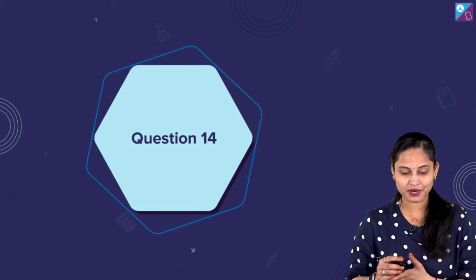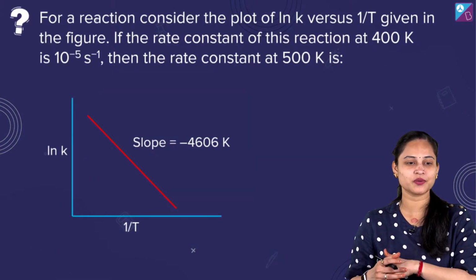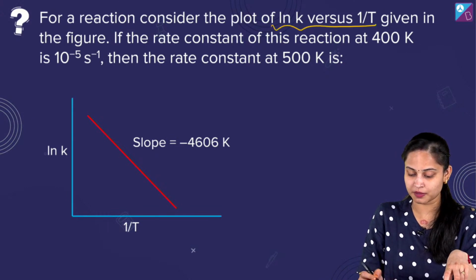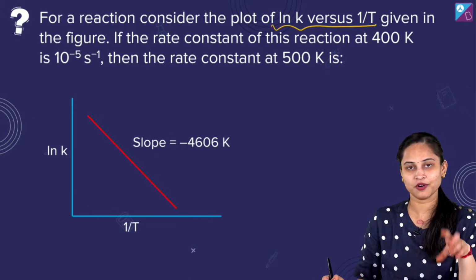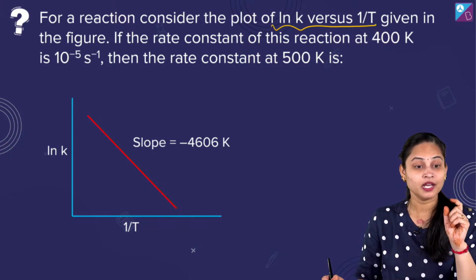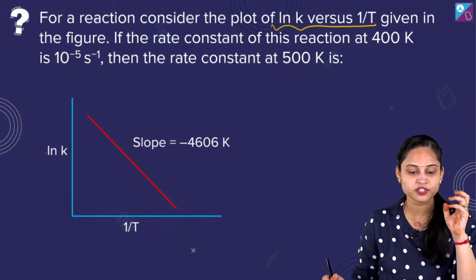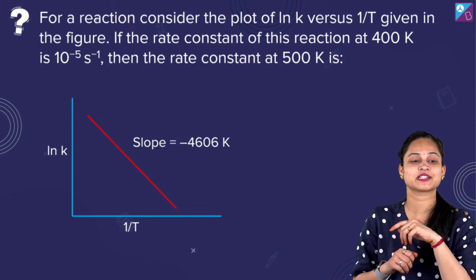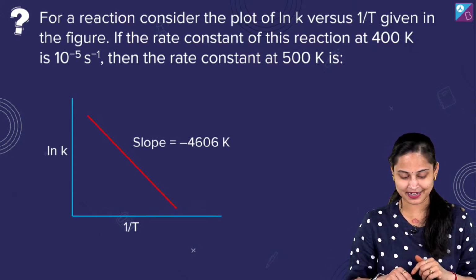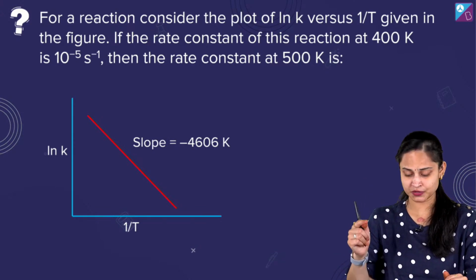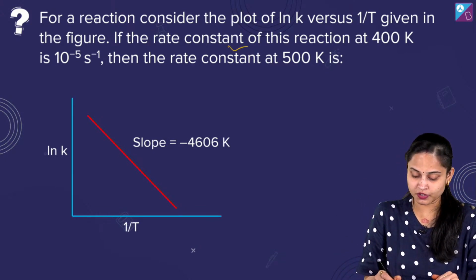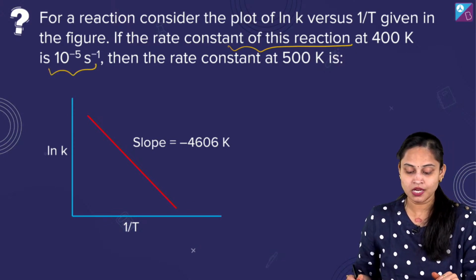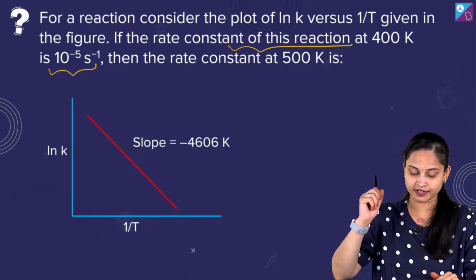Okay, चलिए क्वेश्चन नंबर 14 की बात करते हैं, and it's also a good question. For a reaction, consider the plot of ln k versus 1 by t. Again, it's the question of chemical kinetics. ln k versus 1 by t given in the figure. If the rate constant of the reaction at 400 Kelvin is 10 raised to power minus 5 second inverse, then the rate constant at 500 Kelvin is what?